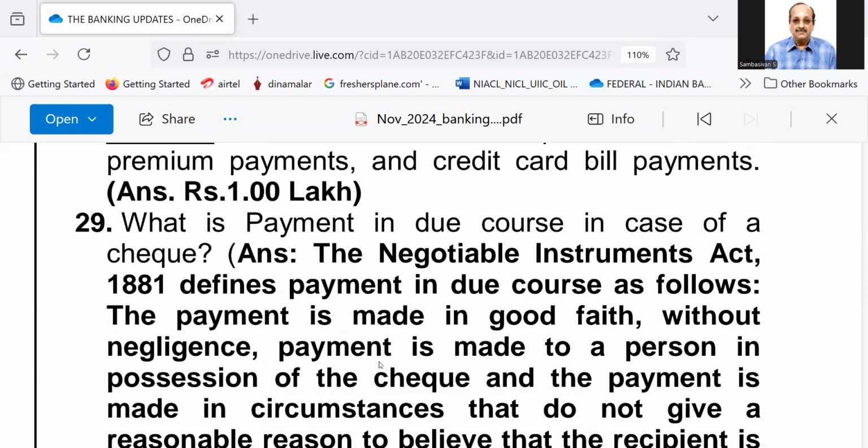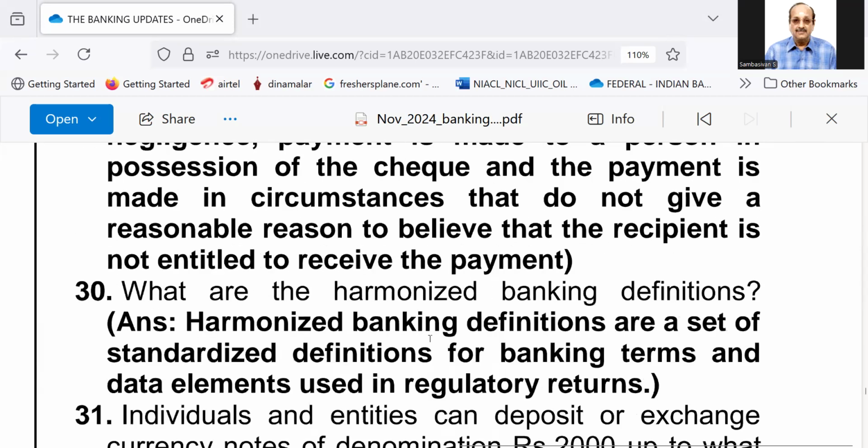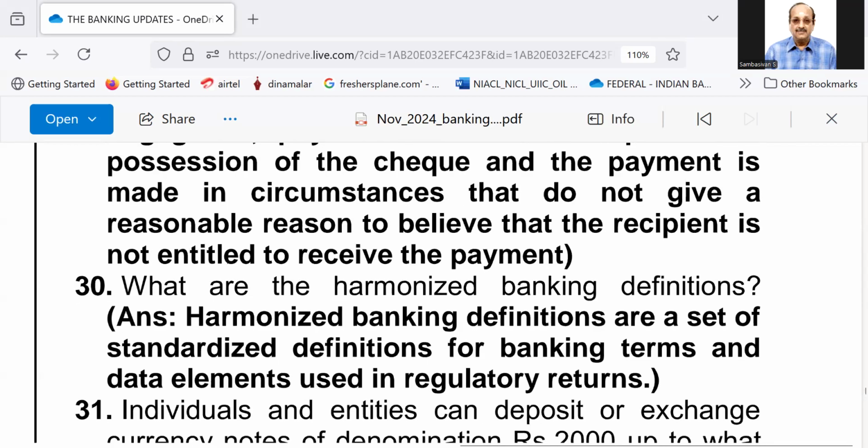Answer, the Negotiable Instruments Act 1881 defines payment in due course as follows. The payment is made in good faith without negligence. Payment is made to a person in possession of the check, and the payment is made in circumstances that do not give a reasonable reason to believe that the recipient is not entitled to receive the payment. Number 30, what are the harmonized banking definitions? Answer, harmonized banking definitions are a set of standardized definitions for banking terms and data elements used in regulatory returns.